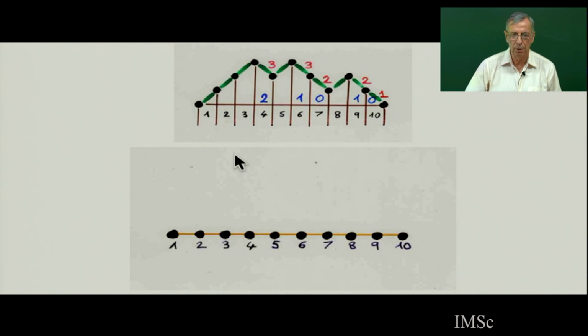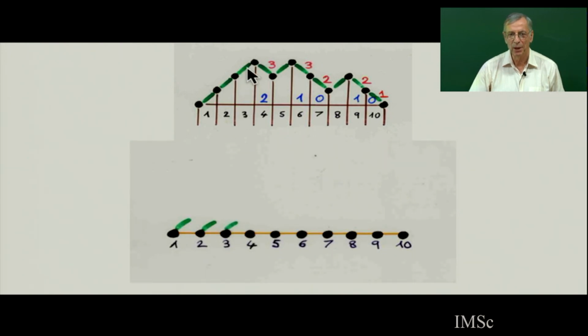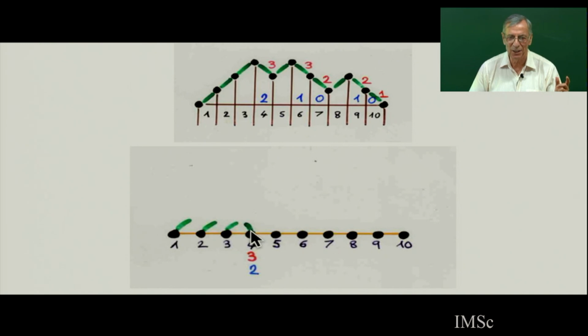So for example, I go up, I open a chord. 1, 2, 3, I go up, up, up. Now I go down. I have to do something in 3 different ways. Okay, I am going to close now. And I take choice number 2. So you have to label the choice. This is choice number 0, number 1, number 2.